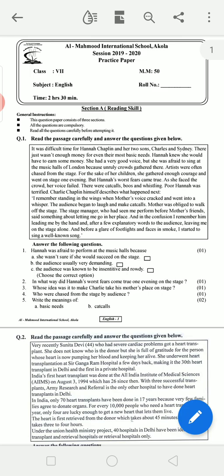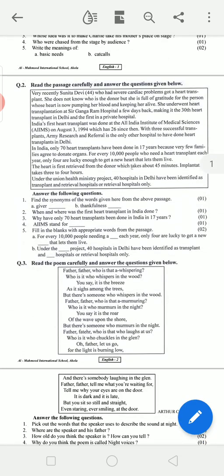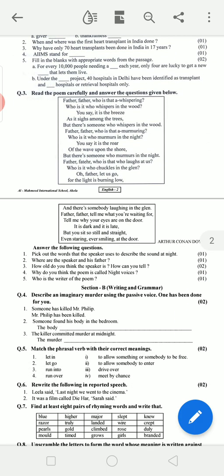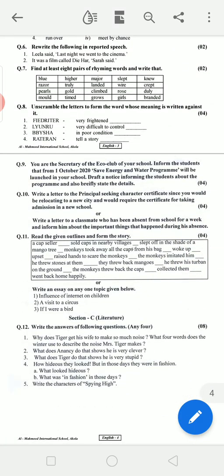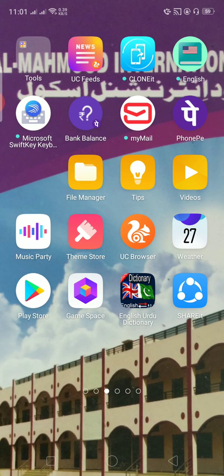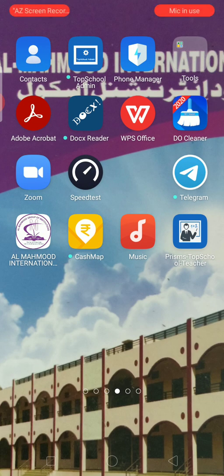If you have a printer facility, you can print this paper. If you do not have, no problem, from here also you can solve it. This is your paper, all instructions are given there, how much time you have and how many marks the paper carries. This whole paper you have to solve on any register. And after solving this paper, for uploading we need a PDF converter, because we have to convert it into PDF.